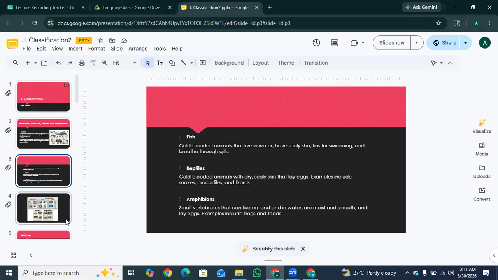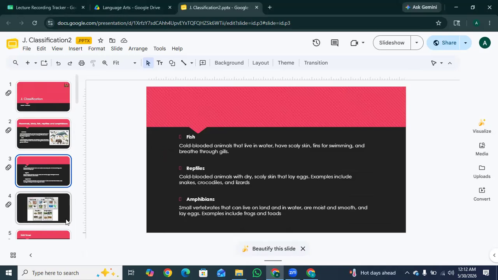Reptiles. Cold-blooded animals with dry, scaly skin that lay eggs. Examples include snakes, crocodiles, and lizards. So basically, reptiles are cold-blooded, have dry and scaly skin, and lay eggs on land.